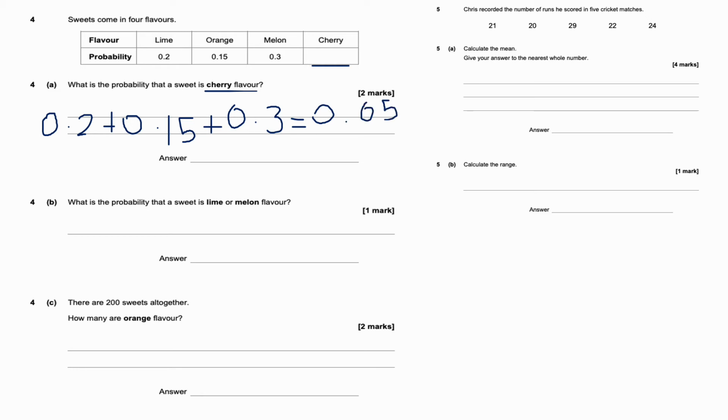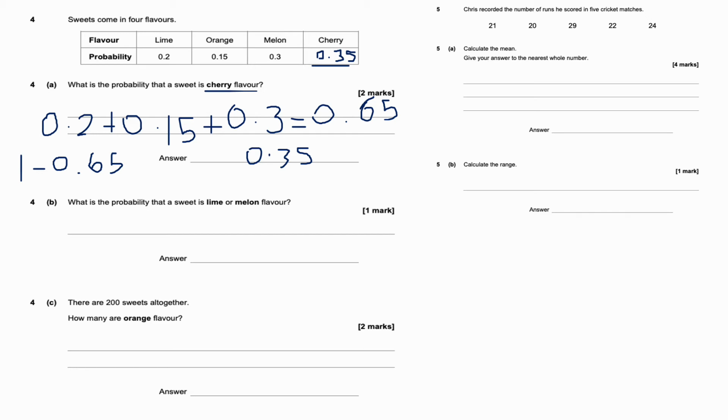I'm now going to do 1 take away 0.65, which is 0.35. So very important, guys, to remember that probability has to always add up to equal 1.